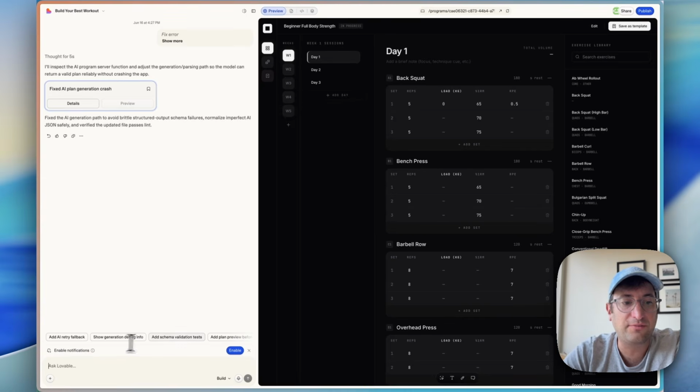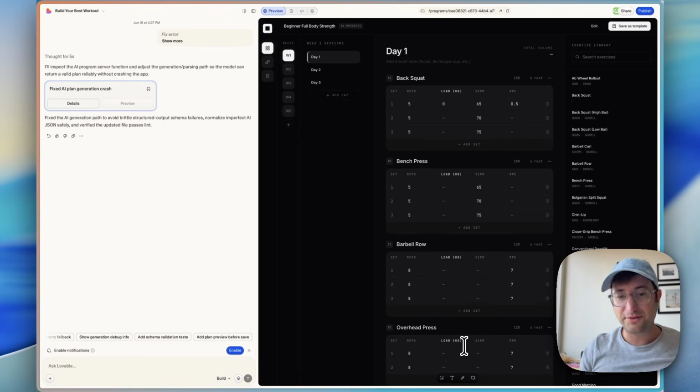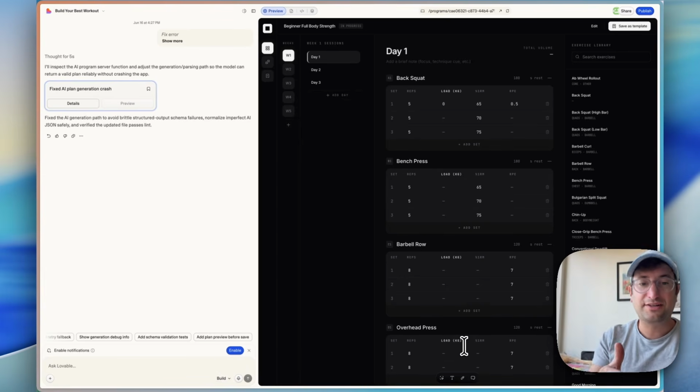We would add more features. They also have a cool kind of suggested feature preview here on the bottom. So based on our conversation, it can suggest additional features to create. Something else I want to show you, which is really cool before we jump into actually publishing it, which I'm going to show you in just a second, is the annotation feature.